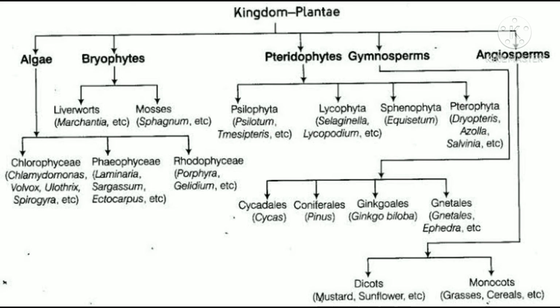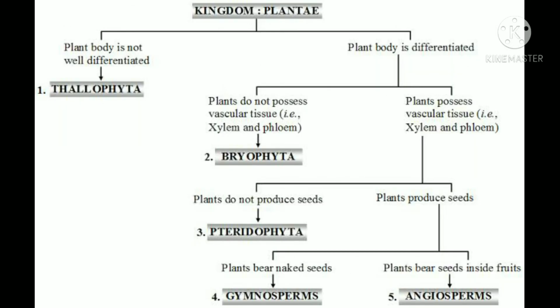Next, under gymnosperms you will learn about cycads, coniferales, ginkgoales and gnetales, which is also known as Gnetopsida. Then under angiosperms you need to learn about dicot and monocot plants.